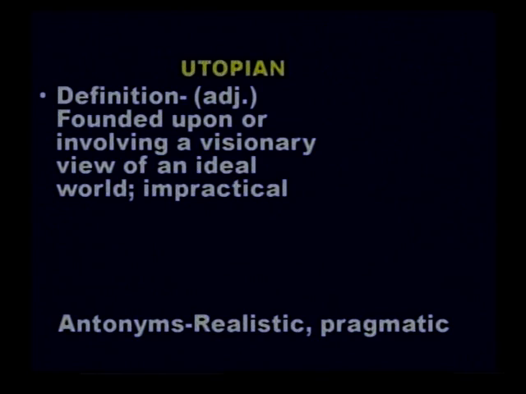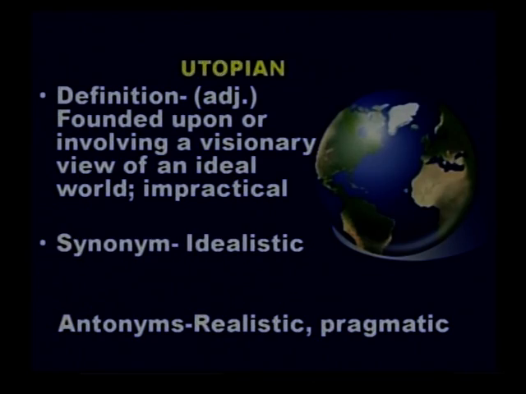Utopian, utopia. There are many writers who imagine a beautiful world where there is no hatred, where there is no enmity, where there are no factions, where people do not kill each other.